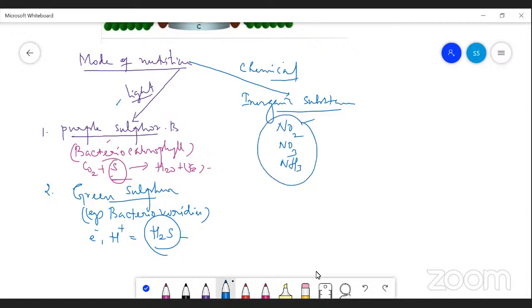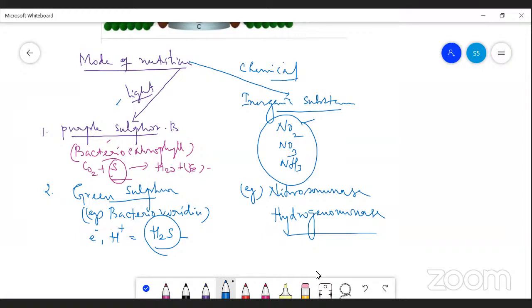These are the inorganic substances. By the oxidation of these inorganic substances, energy is released, and this energy is used for the synthesis of carbohydrate. Examples are Nitrosomonas and then another one is Hydrogenomonas. These are the examples of chemoautotrophic bacteria.